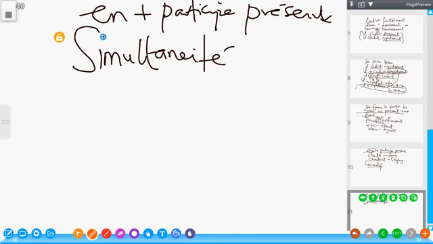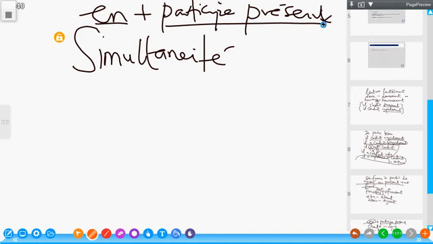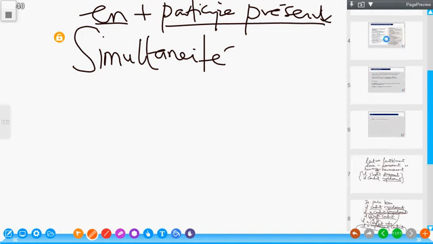When something is done simultaneously, that is when we use this en plus participe présent. Now let's go and see the meaning and some examples.